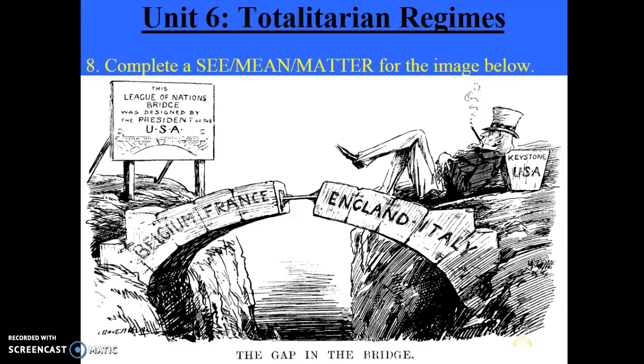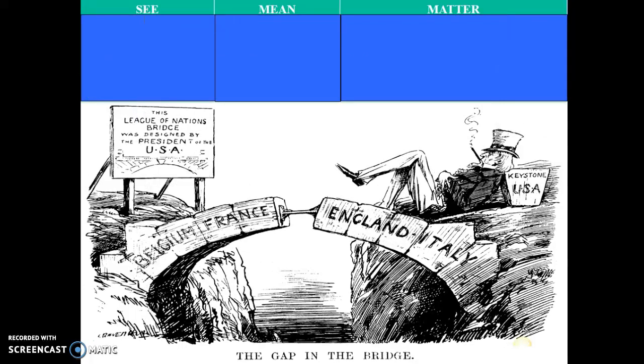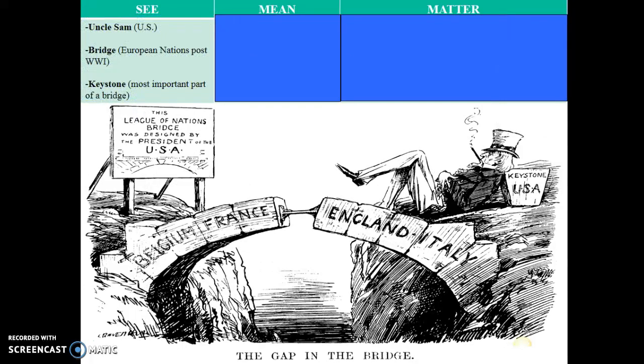All right, let's take a look at number 8. Number 8 was a see-mean matter on a political cartoon dealing with Unit 6, totalitarian regimes. Let's go and see if you guys got this correct. All right, so for the C section, there were many things you could have written down, but here are some of the big takeaways.